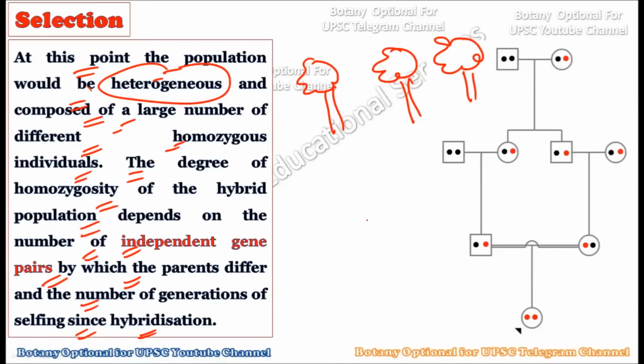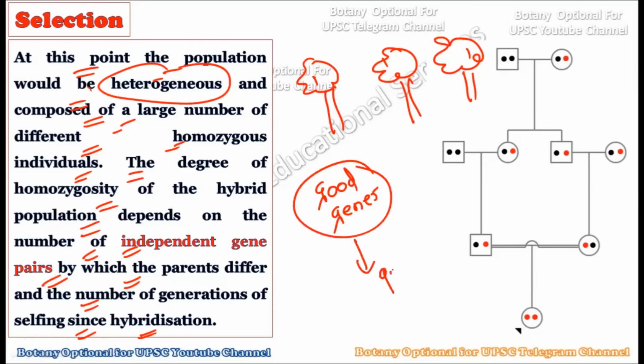So basically, the number of independent genes present alone within these plants will make them a slightly heterozygous group. But the majority of genes are similar in all of the population, hence we say we are moving towards homozygosity. Still, there are individual genes within these plants which can differ from one another. Basically, in the pure line methods, we tend to retain the good genetic characters or good genes. But there will be some genes which are not expressing within the plant body, but are still present, and such genes can differ from plant to plant, although they are not expressing themselves.